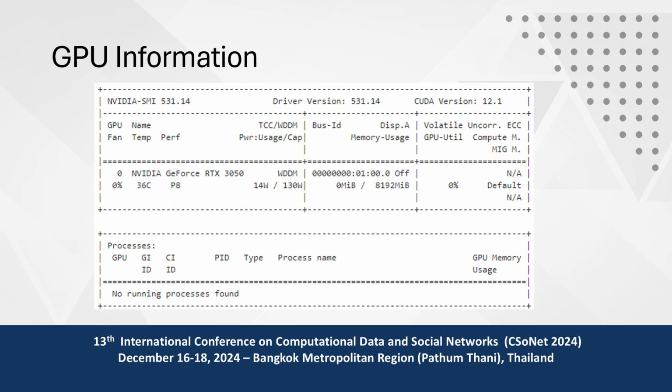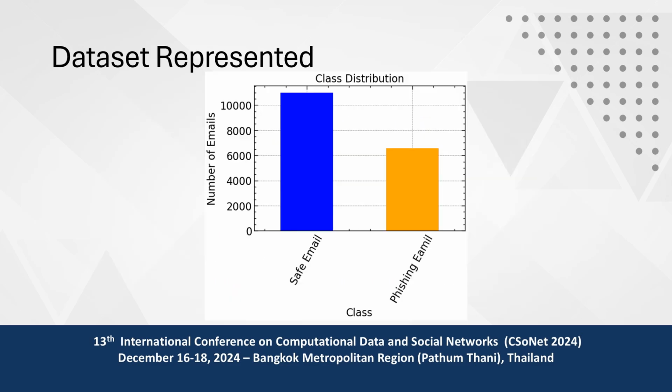And we also use GPU. We use an NVIDIA RTX 3050 GPU. We use the GPU so that our speed of performance will increase. And as I previously explained, we use the Kaggle data set.